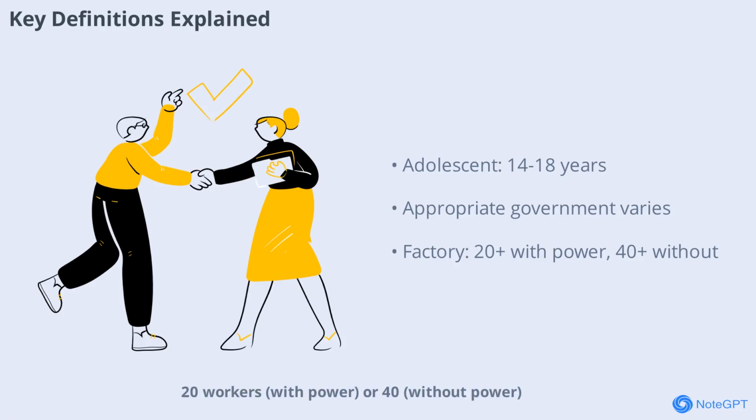For instance, a factory is a place with at least 20 workers with power or 40 without power, and a mine includes any excavation for minerals. These definitions are crucial for understanding who is covered and how the law applies in different situations, ensuring clarity and consistency in workplace safety standards.